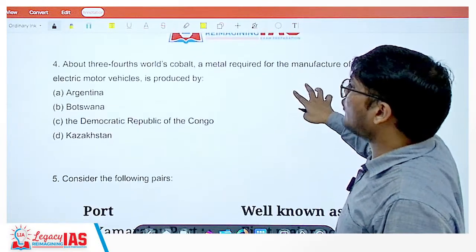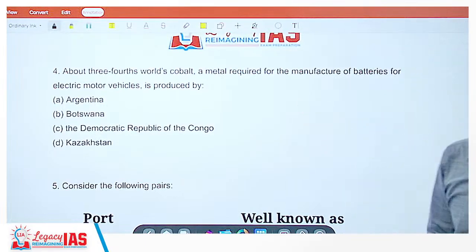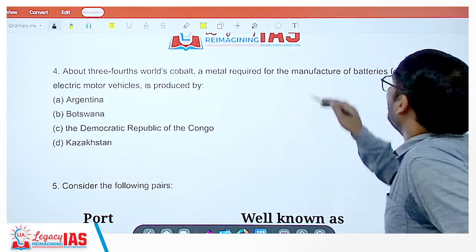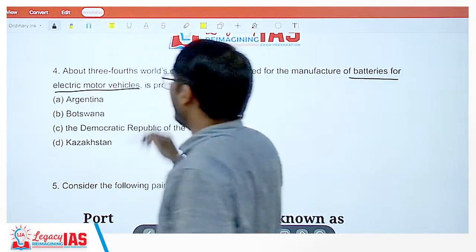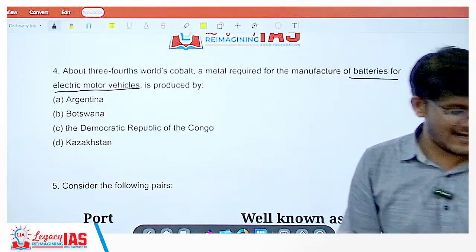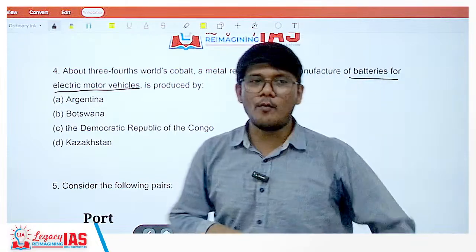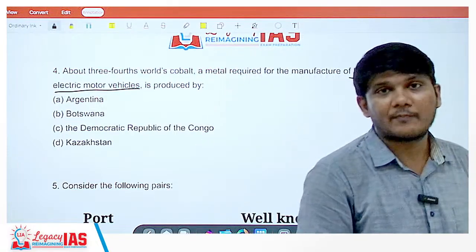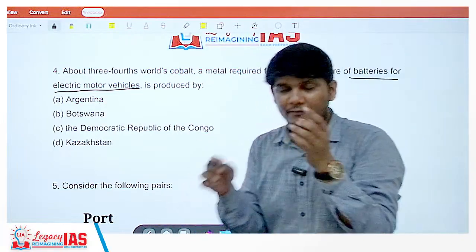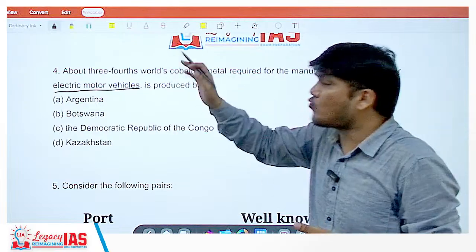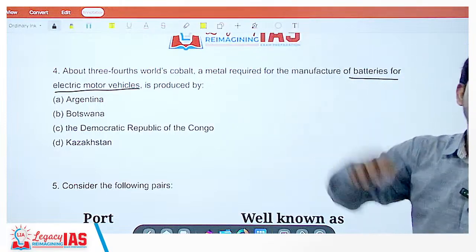Moving on, about 3/4 of world's cobalt metal required for the manufacture of the batteries for electric motor vehicles is produced by... Very interesting question. Now there is a boom of EVs, electric vehicles, right? Now how to remember these things? You can also remember that it's a very poor country which consists of cobalt. 3/4 of the world's cobalt required for the batteries of electronic vehicles.